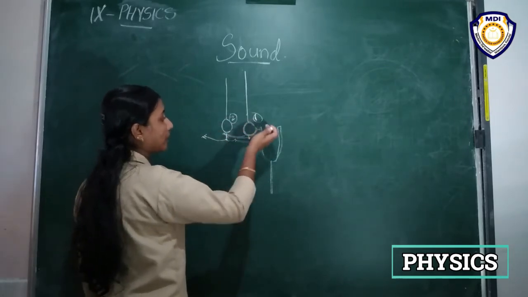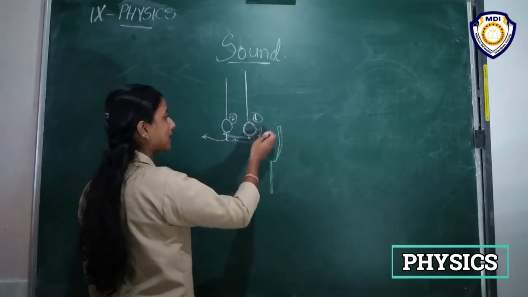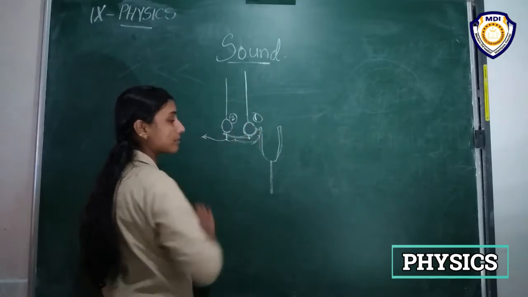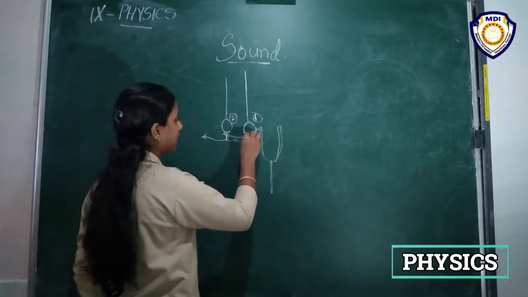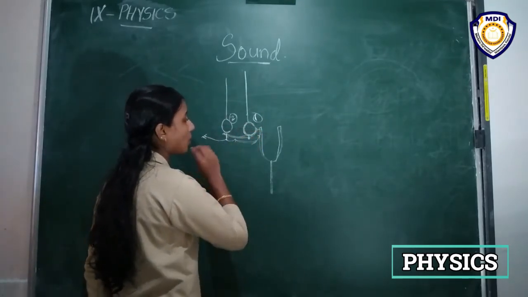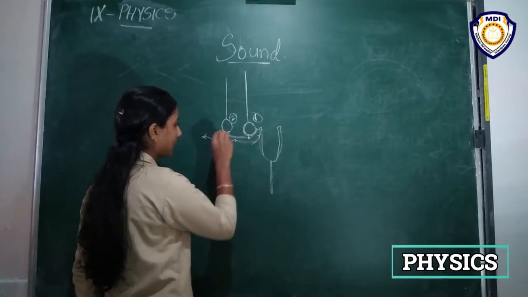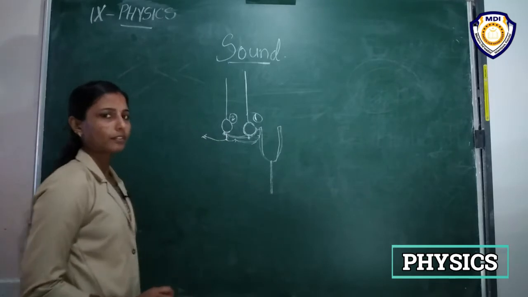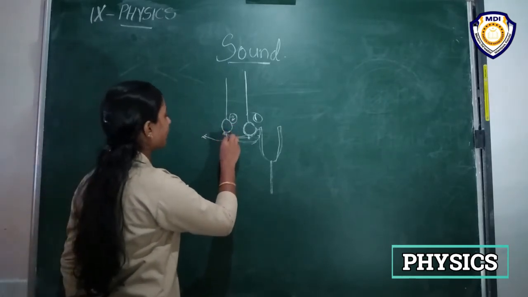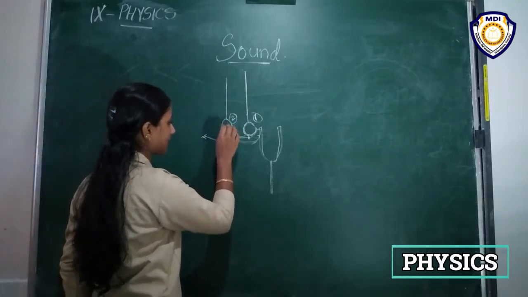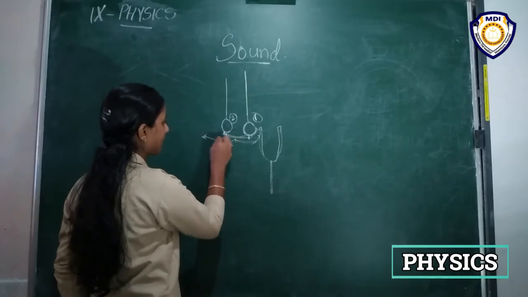So due to the vibration of this tuning fork, it exerts some force on this first ball, and then it begins to oscillate, and these oscillations make some force on the next nearest ball, and it also makes some vibration on this second ball. That means it will exhibit some oscillatory motion.